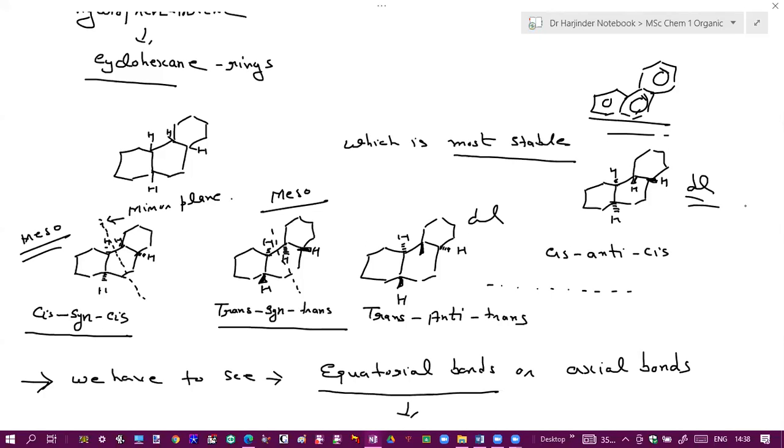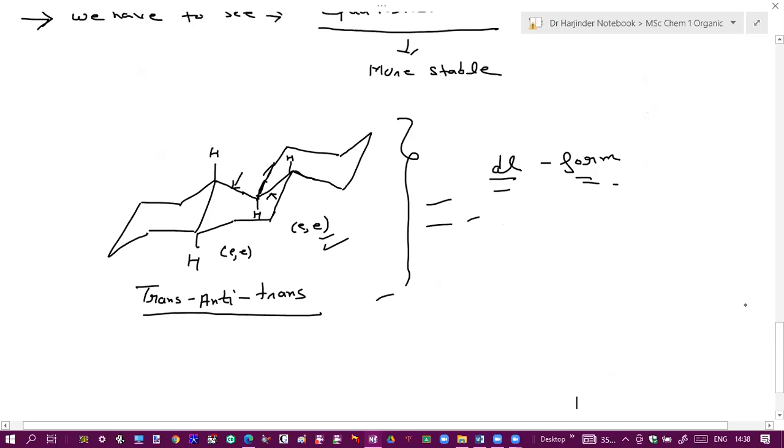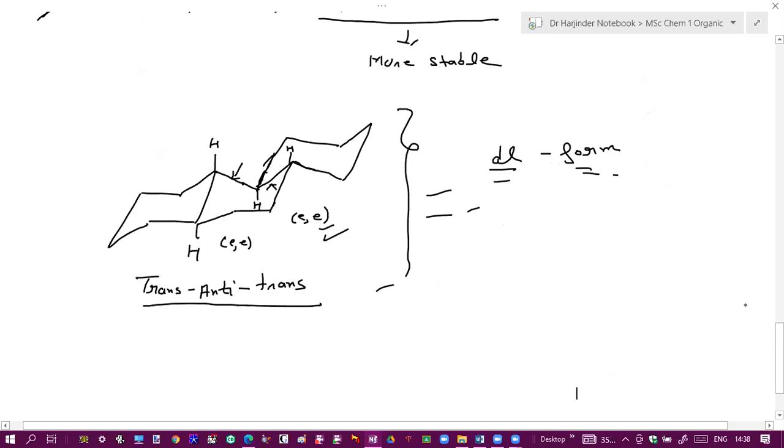Yes, sir. Okay, so the structure of perhydrophenanthrene, which configuration is most stable and which one is optically active. The remaining you can draw yourself. There may be another one like cis anti trans, so you can draw it by yourself. So this was perhydrophenanthrene.